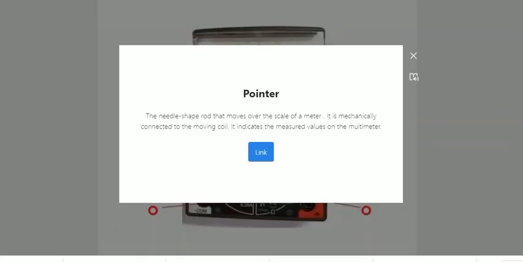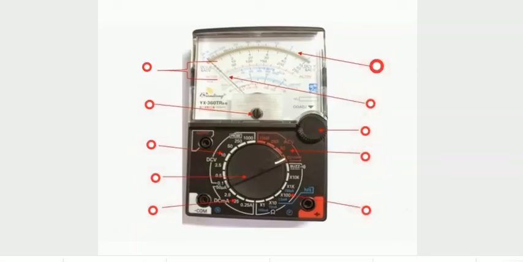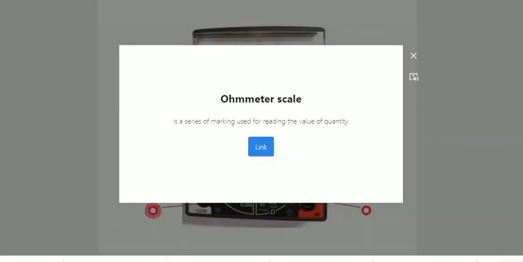Pointer, the needle-shaped rod that moves over the scale. It's mechanically connected to the moving coil. It indicates the measured value of the multimeter. And the last one is the ohmmeter scale. It's a series of markings used for reading the value of the quantity.